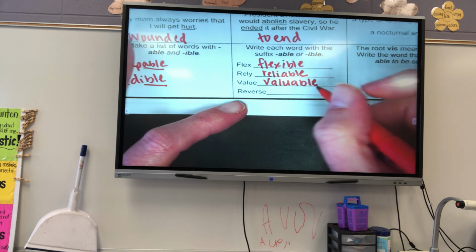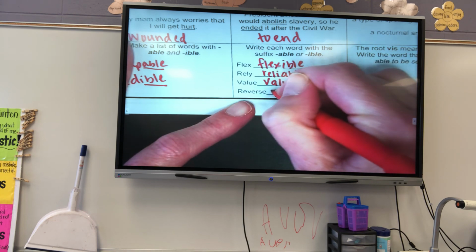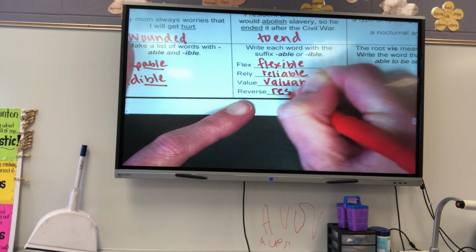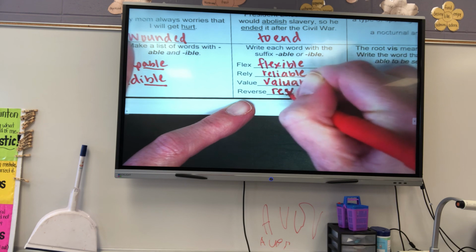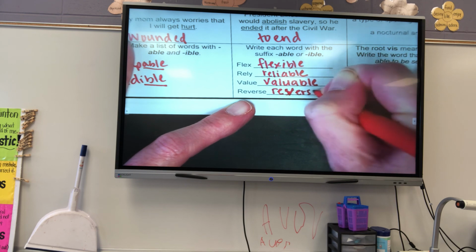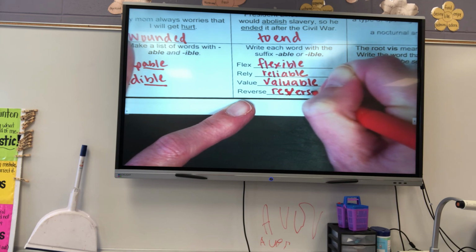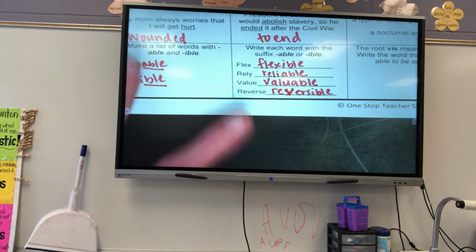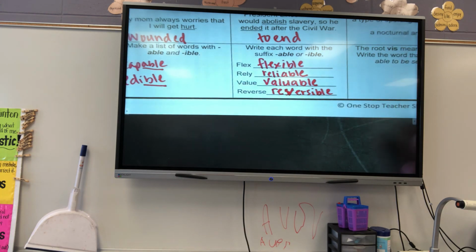And then reversible, we're going to also drop the E from reverse and add I-B-L-E. Okay? And that is our catching us up on our language review for this week.